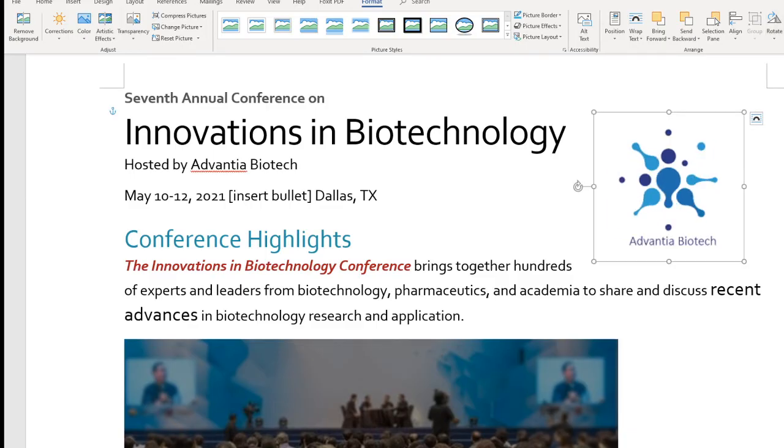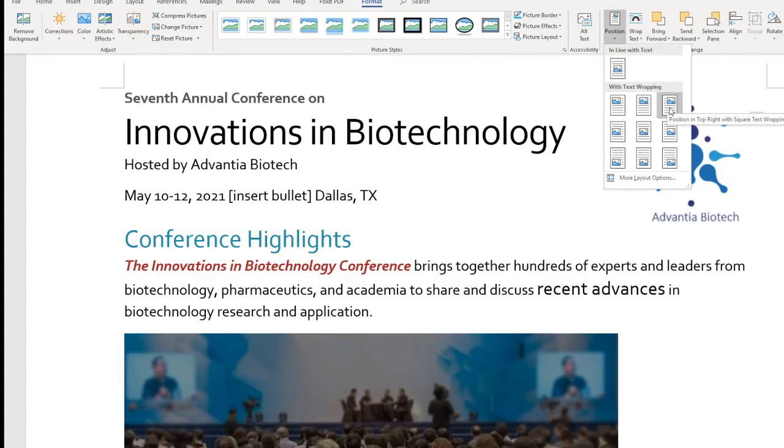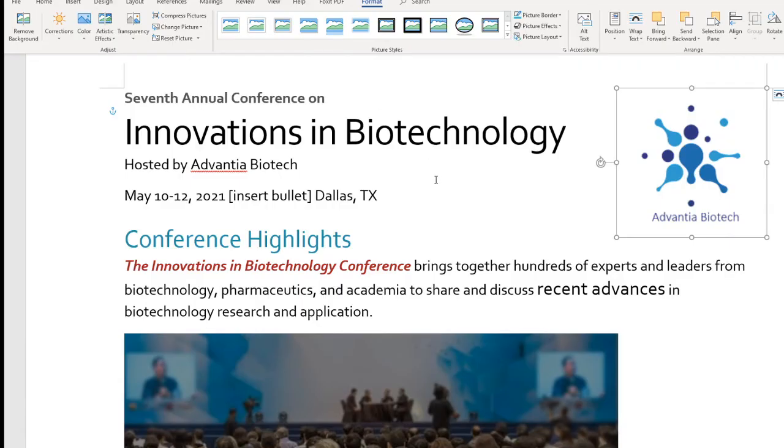That's the second option, 90 degrees. Once you rotate left 90 degrees, also set the position to top right with square text wrapping. That's right here. Okay, constantly save it so you don't lose the work you did.